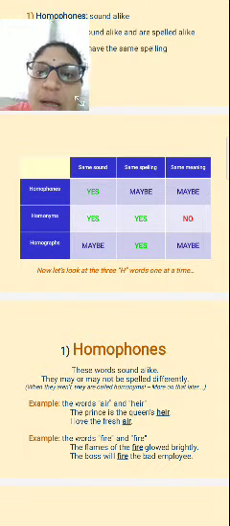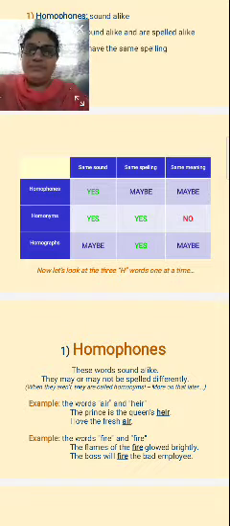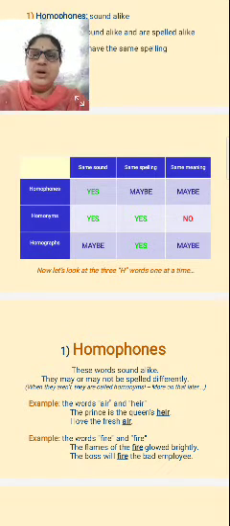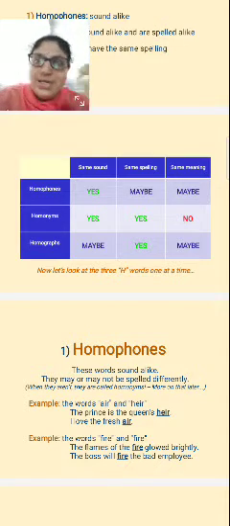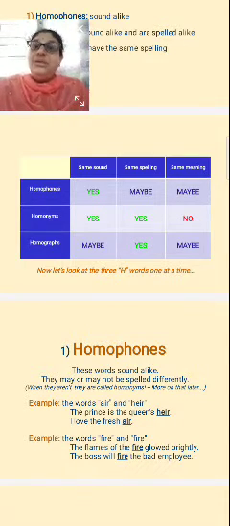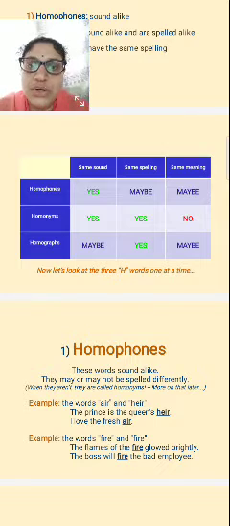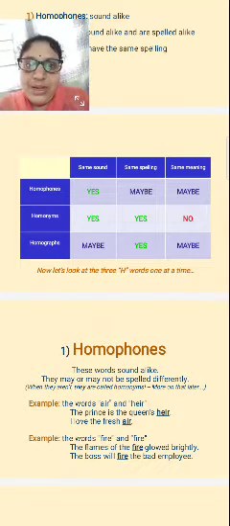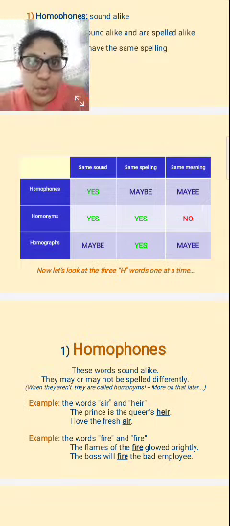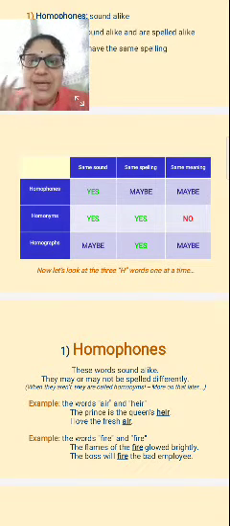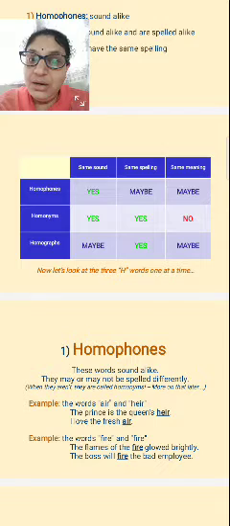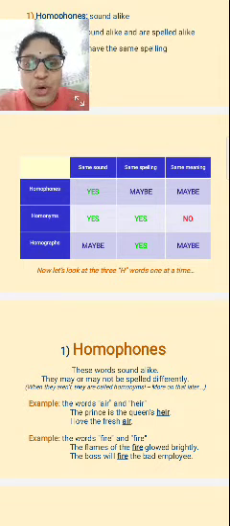Next one, homonyms. Homonyms also give the same sound. Same spelling? Yes, homonyms also give the same spelling. Same meaning? No. Homonyms are same spelling, same sound, but same meaning? No.